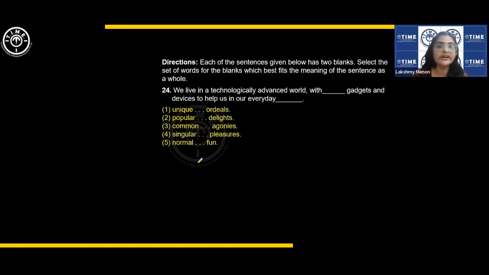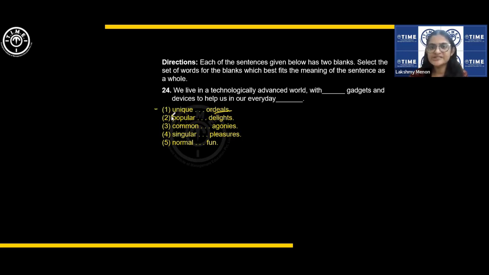Next, we live in a technologically advanced world with dash gadgets and devices to help us in our everyday life. Let us see. What kind of gadgets and devices? Unique. Okay, maybe unique is possible, to help us in our everyday ordeals. Ordeals are the daily struggles, troubles. So possible, right? Quite possible, this one.